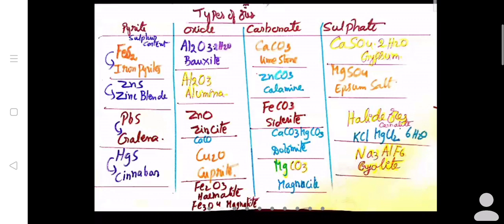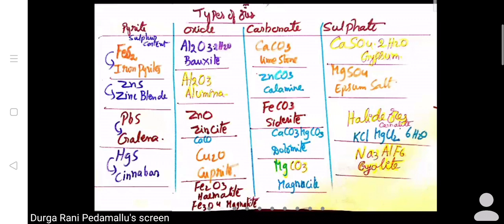Here, siderite, FeCO3, means it is available in the earth crust in the form of carbonate ore. But it is difficult for us to take that iron from iron carbonate, FeCO3. It is difficult for us to remove the sulfur from FeS2. And it is difficult for us to remove 4 oxygen atoms from magnetite to get Fe3. But it is very easy for us to take that iron from iron oxide Fe2O3. Are you able to follow me?